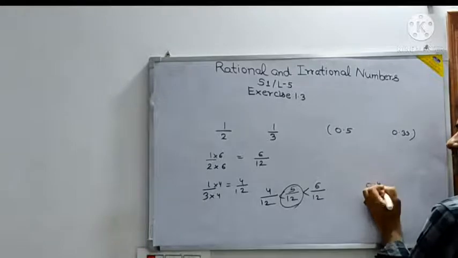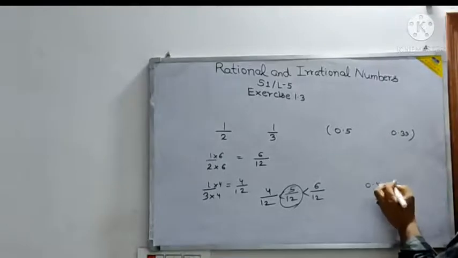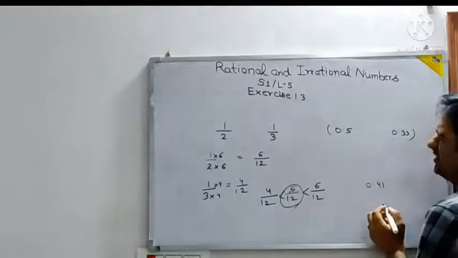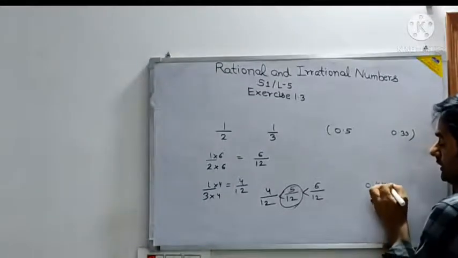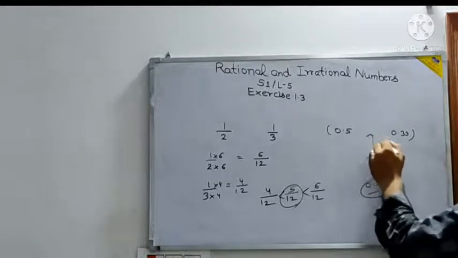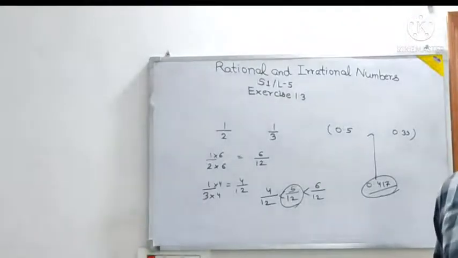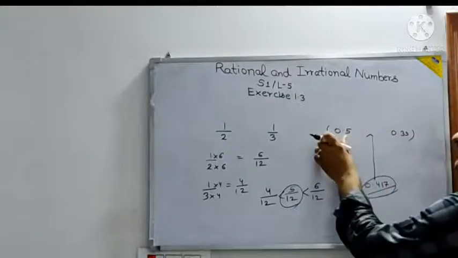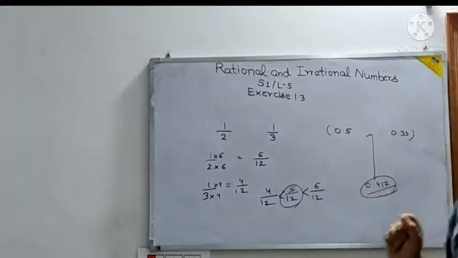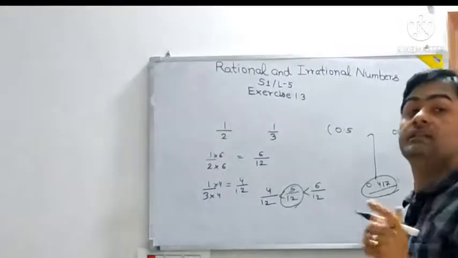12 4s are 48 and 2, 20, 12 ones are 12, 12 4s are 48, 20, 12 ones are 12 and 80, 12 sevens are 84. So 0.417. Now see, does 0.417 lie in between? As long as the rational number which you have obtained has its decimal form lying between the starting and end limits, your answer is correct. And that way only your answer will be checked, rather than getting the same answer as at the back.